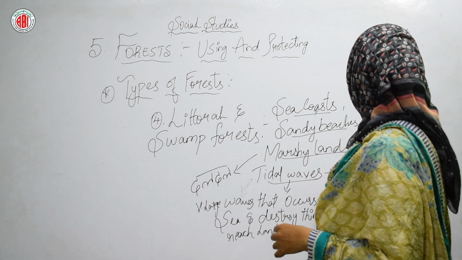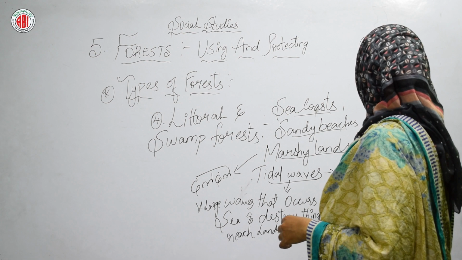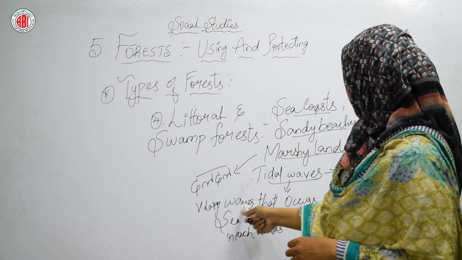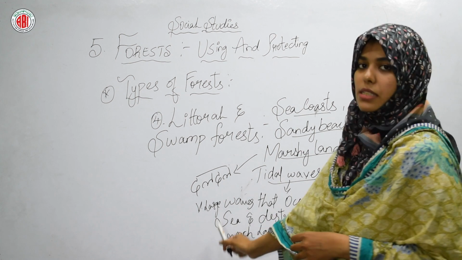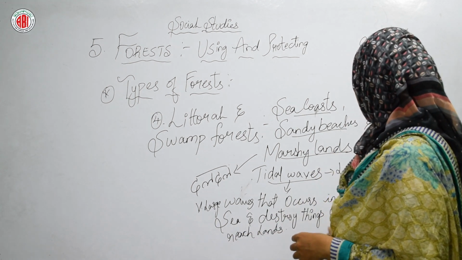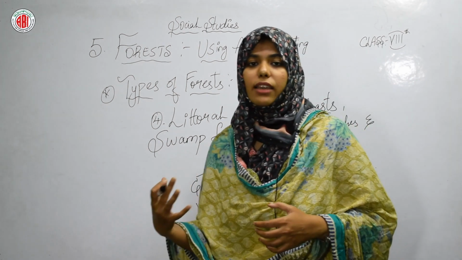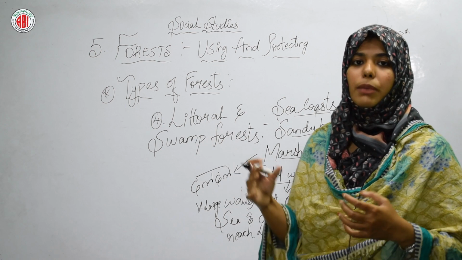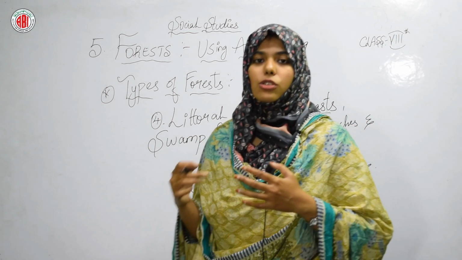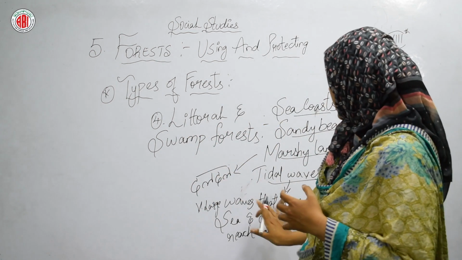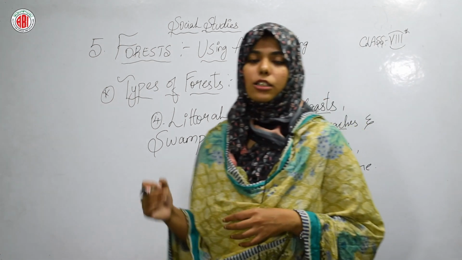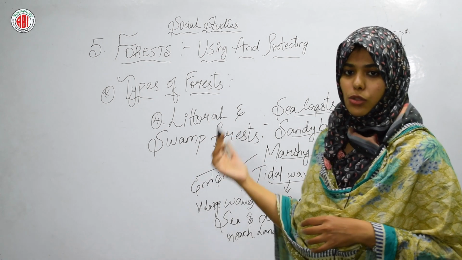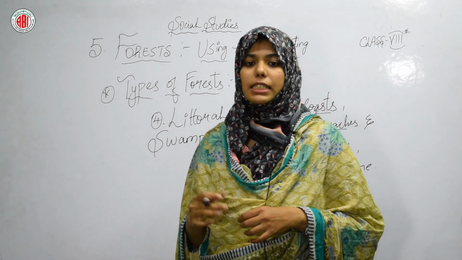Waves are nothing but the lehre. What about the tidal waves? Tidal waves are very large waves that occur in a sea and destroy things when they reach the lands. If these waves come out of the sea and occur on the lands, it may destroy so many things. So these type of waves are called tidal waves. I hope it is clear to everyone. So these types of forests will occur on such lands also, on lands affected by tidal waves.